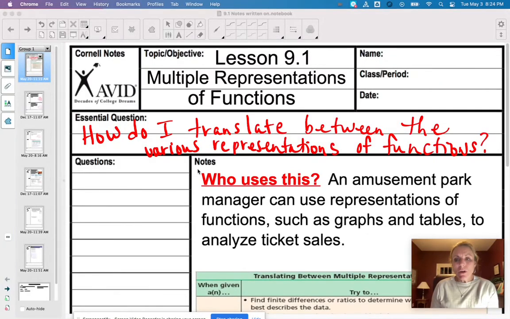Lesson 9.1, Multiple Representations of Functions. Essential question, please write it down. How do I translate between the various representations of functions?